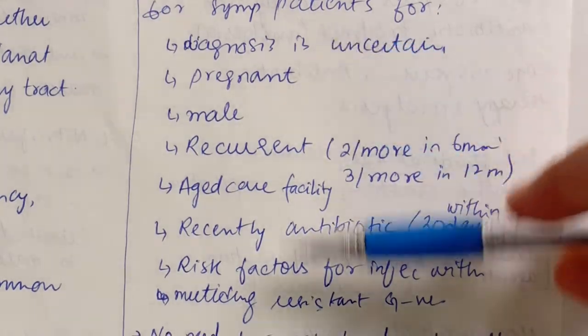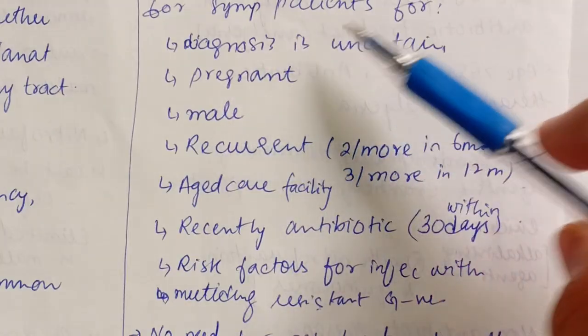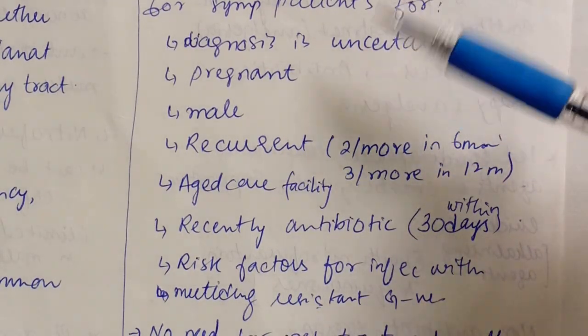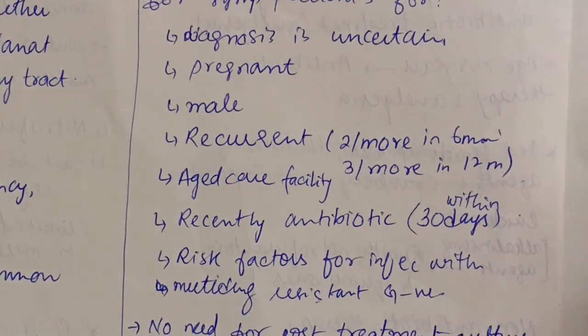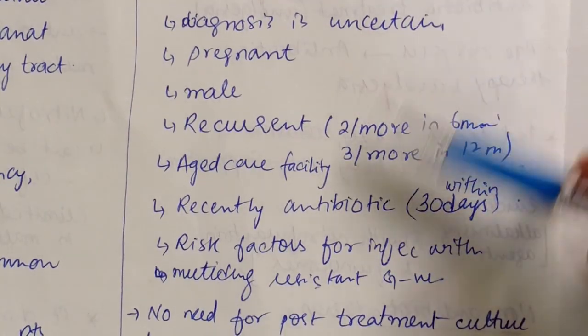But if the patient has a first episode of urinary tract infection with symptoms, we do not usually investigate. But these are the categories you have to investigate.